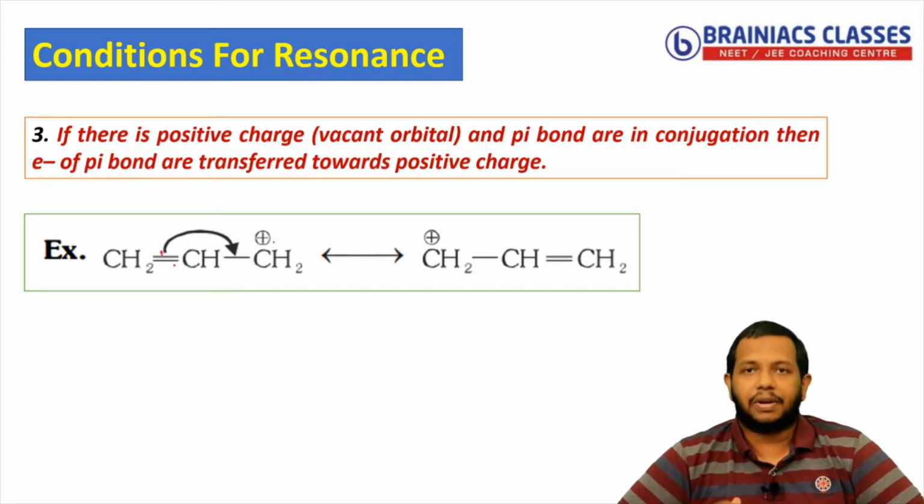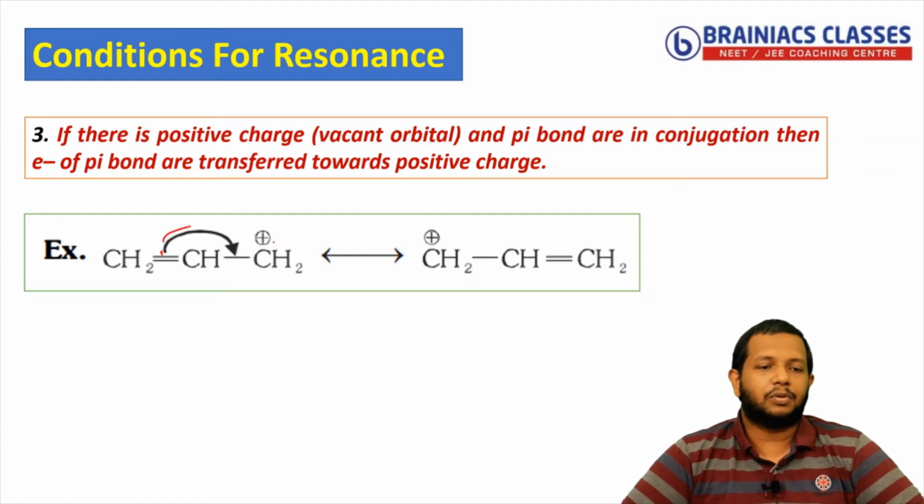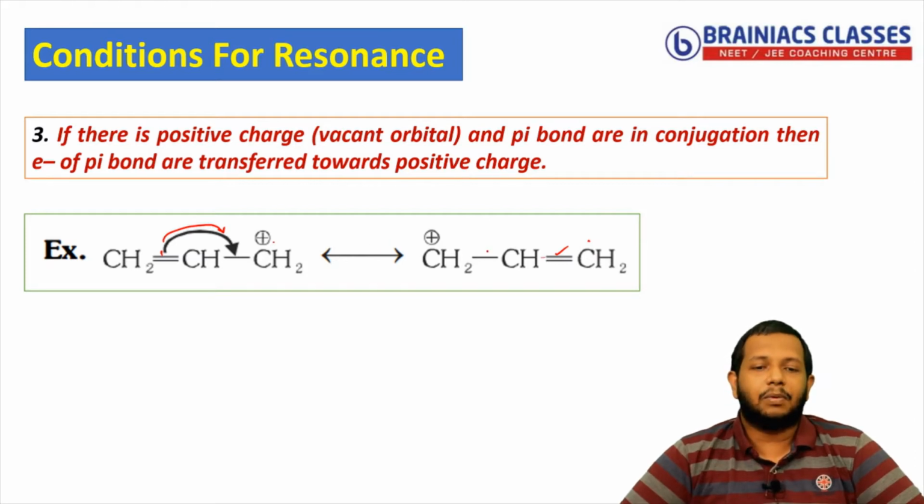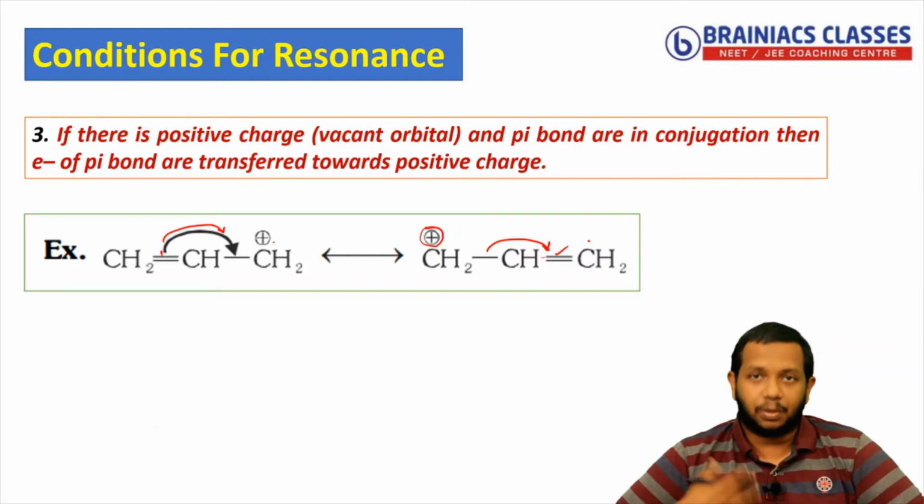So what should happen as per the rule? The pi bond should shift towards the positive charge. So the pi bond will move to here. When the pi bond comes over here, what will happen? The deficiency of the carbon will get lost. But when the pi bond is moving from here to here, you can see this carbon will become deficient. So that's why you have shown a positive charge here. Understood? So this is one typical example where you can understand.